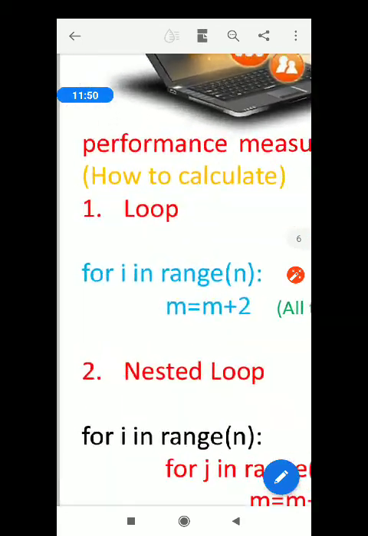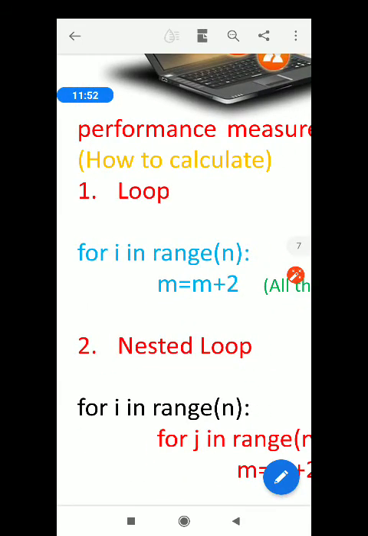An example is written: for i in range n, and inside this loop we are writing m equals m plus 2.